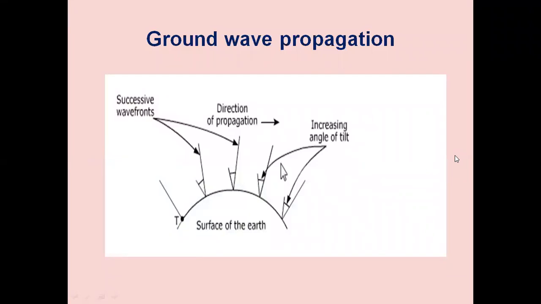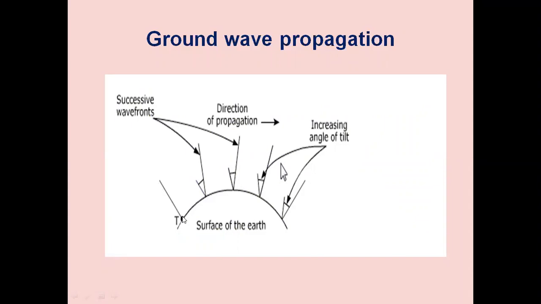This is another diagram clearly showing the ground wave propagation. We have the transmitter here, the receiver here, and the surface of the earth. Earth is in curvature. If it is long distance communication, from the transmitter we are transmitting the signal vertically polarized.